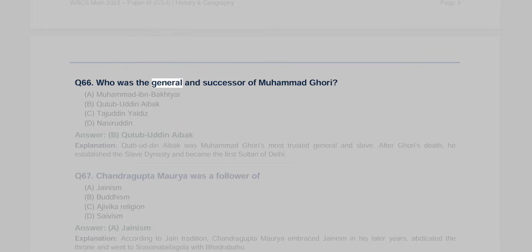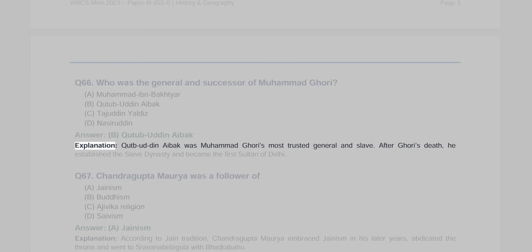Q66. Who was the general and successor of Muhammad Ghori? A. Muhammad-bin-Qasim, B. Qutubuddin Aibak, C. Tajuddin Yildiz, D. Nasiruddin. Answer B. Qutubuddin Aibak explanation. Qutubuddin Aibak was Muhammad Ghori's most trusted general and slave. After Ghori's death, he established the slave dynasty and became the first Sultan of Delhi.